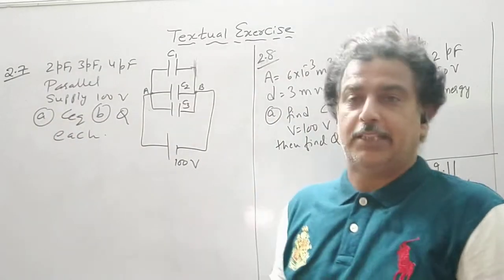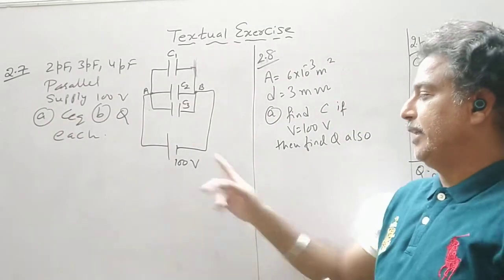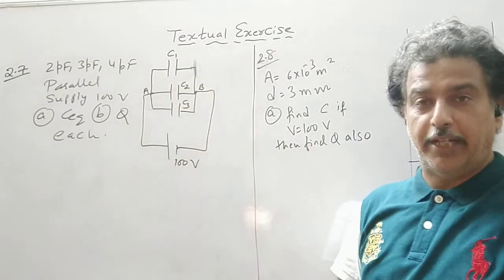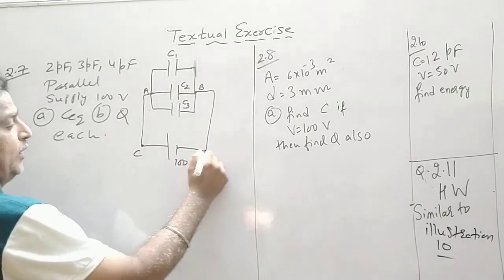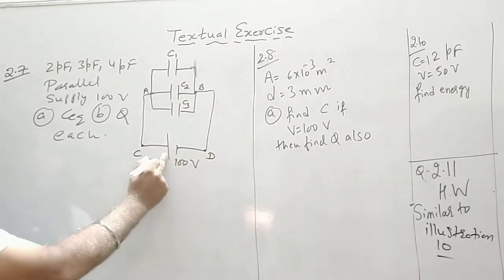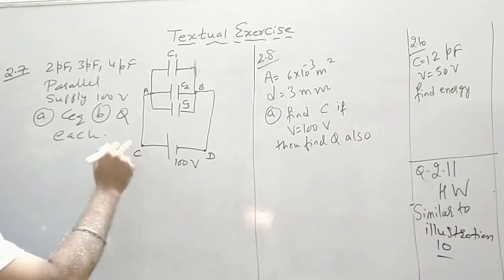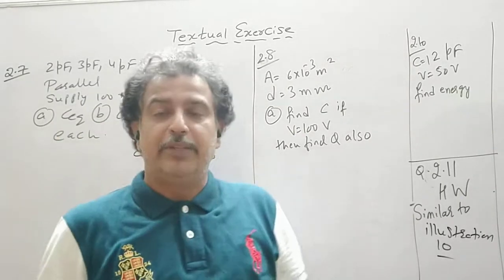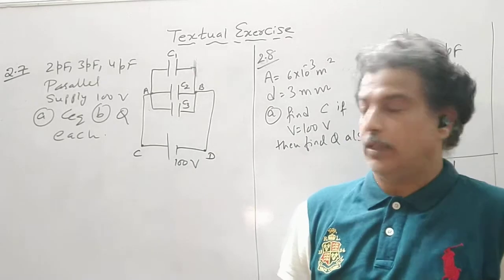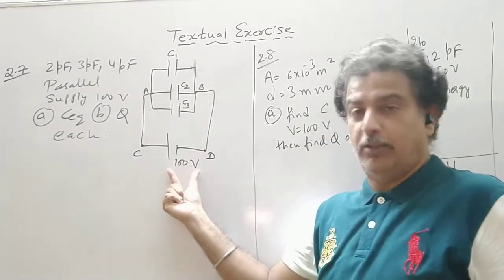The voltage across each capacitor, you can see, is 100 volt only. Also, if I take this point C and this as D, this is the positive terminal. So C is at 100 volt and the negative terminal is arbitrarily taken as 0 volt. So the potential difference is 100 volt.